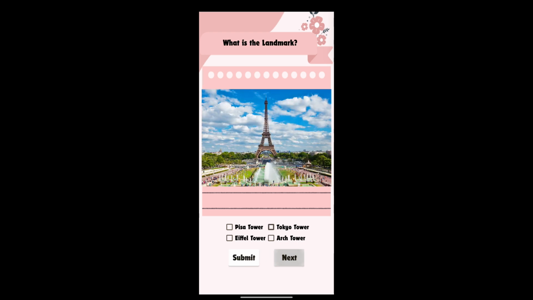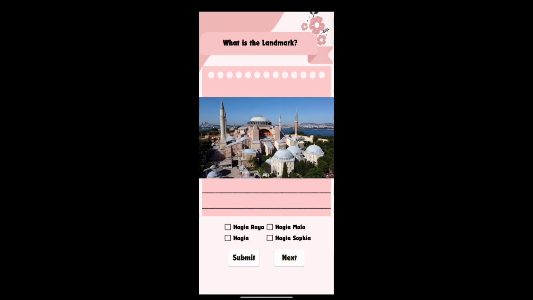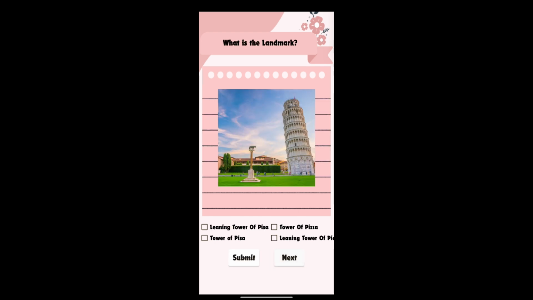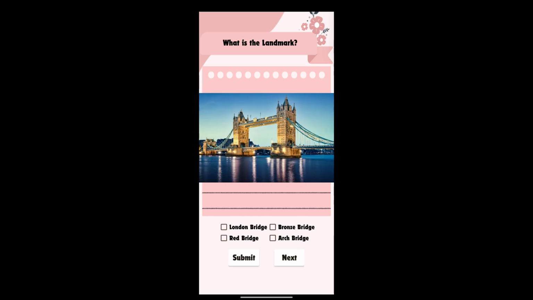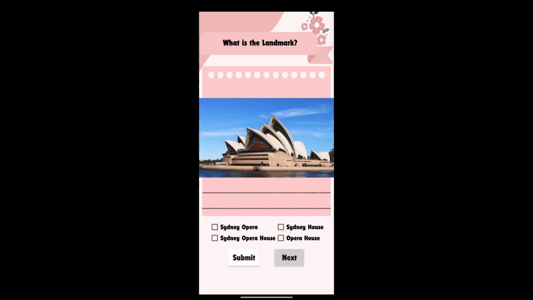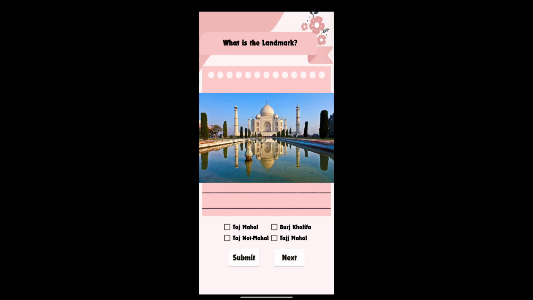From there, they can start the quiz and it will be the same flow, which is 10 questions with 4 options. And it applies the same rule where you get points for every right answer and penalty points for every wrong answer. So the quiz will go on for 10 questions.